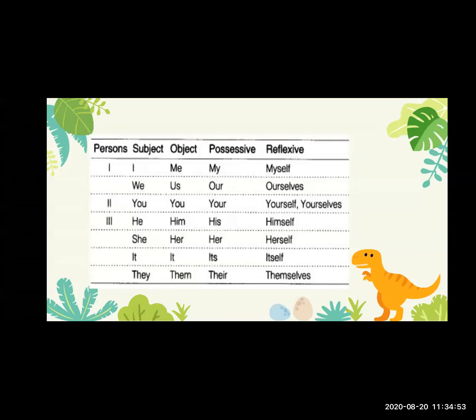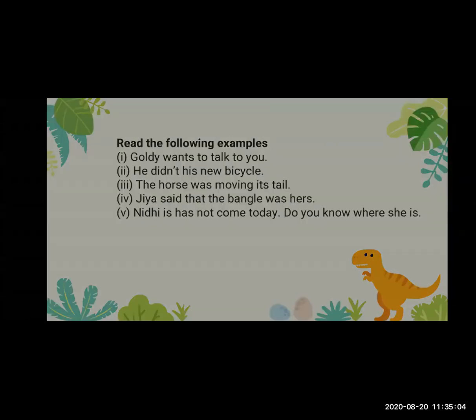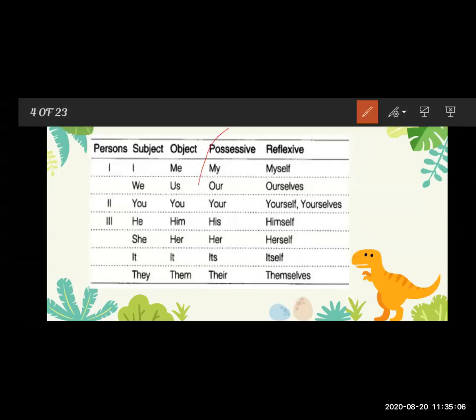Now second, the weak possessive pronouns are called possessive adjectives also. Now we have to learn the possessive adjectives. The possessive adjectives are my, your, his, her, its, our, your, and their. They function as determiners in front of the noun to describe who something belongs to.